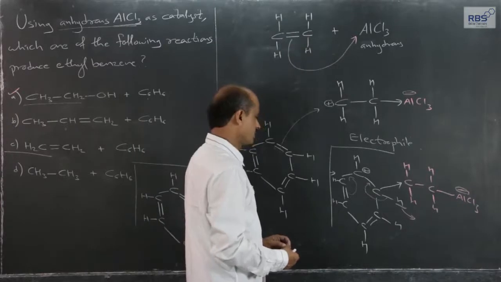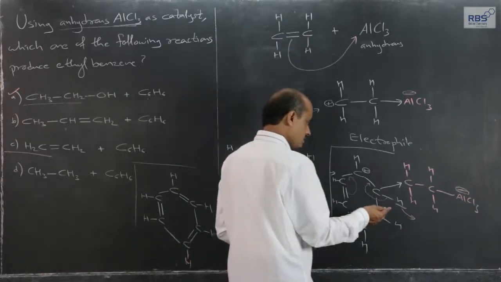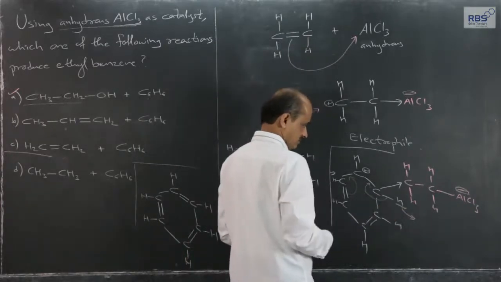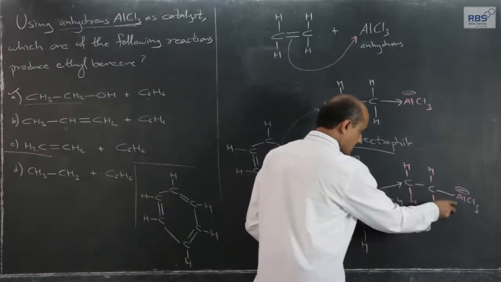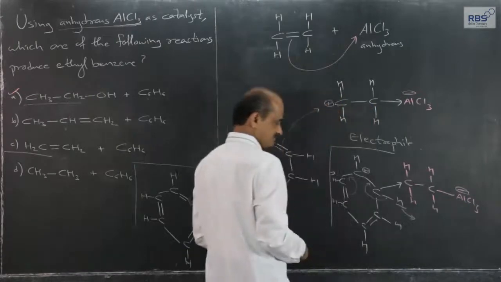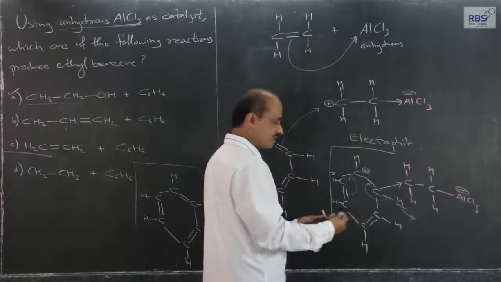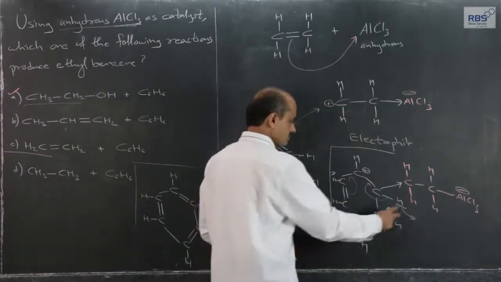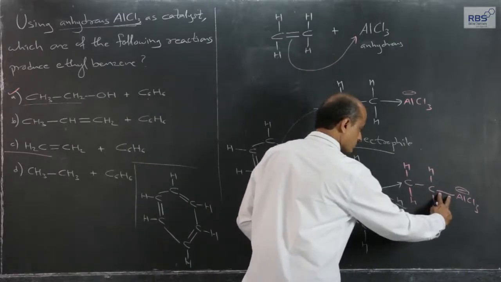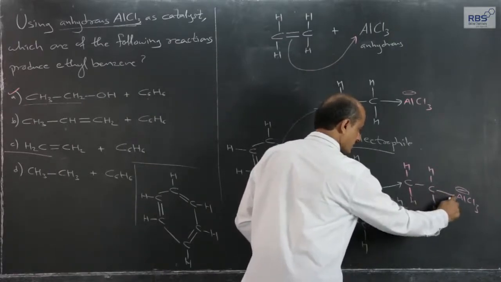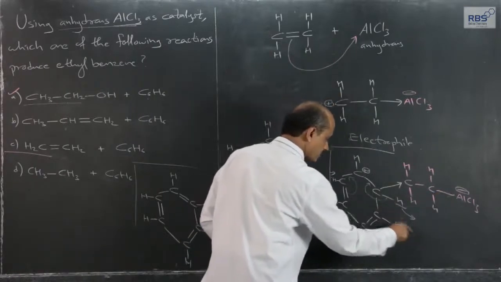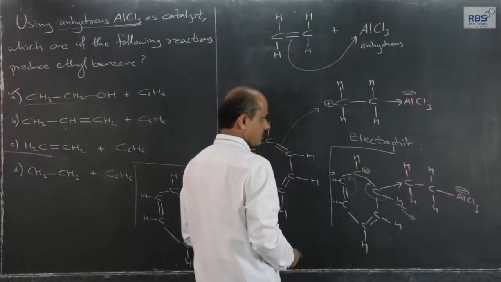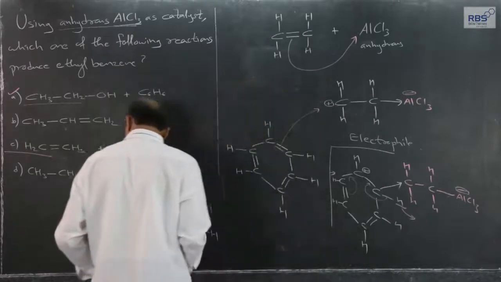That H plus ion and AlCl3 minus interact in such a way that the electron pair which was shared between carbon and AlCl3 minus will now be shared with the H plus ion which comes out, and therefore finally what we get,